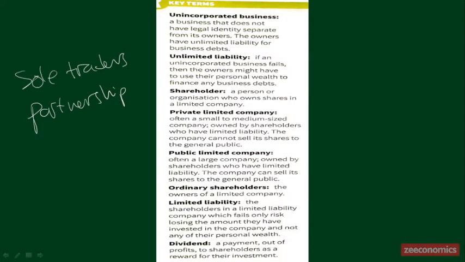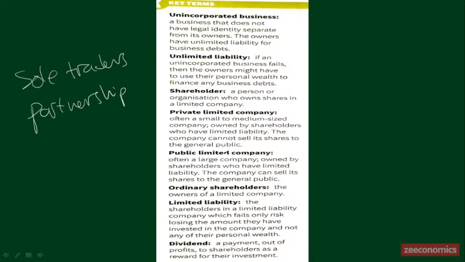So as the name implies, it is often a large company, like PT Telkom, Tesla, Microsoft, Apple, owned by shareholders who have limited liability. It's the same as a private limited company. Their liability is limited only to the shares that they own. The company can sell its shares to the general public.